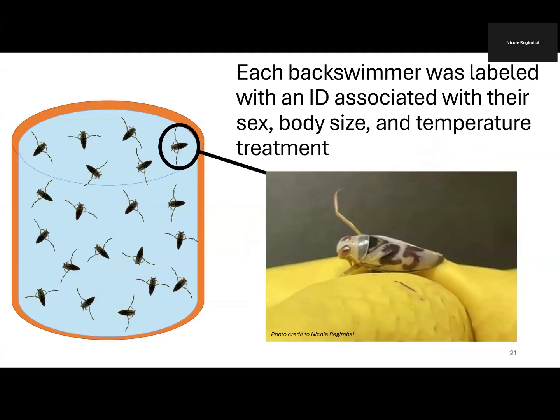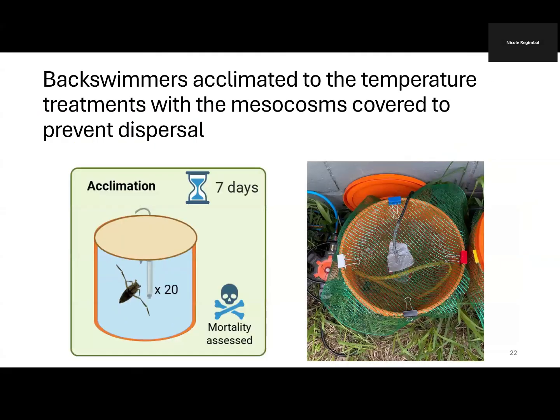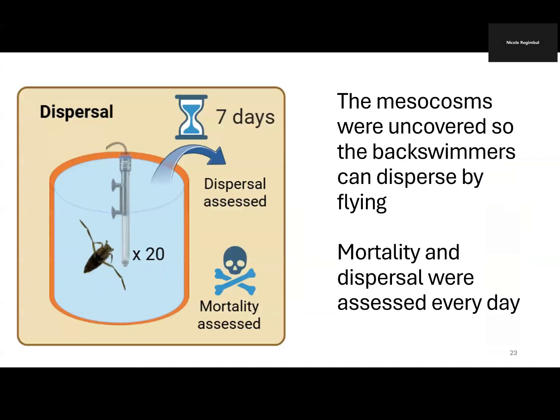Each backswimmer was labeled on their wing casing with a unique ID associated with their sex, body size, and temperature treatment. Backswimmers acclimated to these temperature treatments for about 7 days, with the mesocosms covered during this time to prevent dispersal from occurring. I assessed mortality every day, and I replaced the dead individuals with unmarked backswimmers to keep the density constant. But I did not assess dispersal for these unmarked individuals.